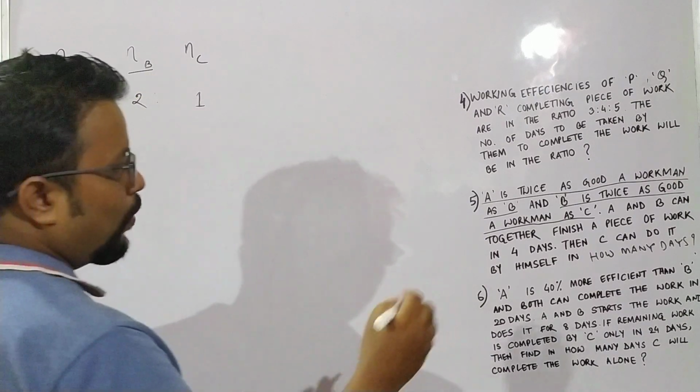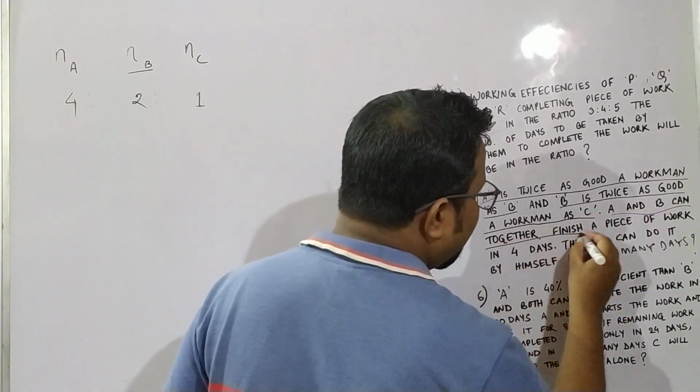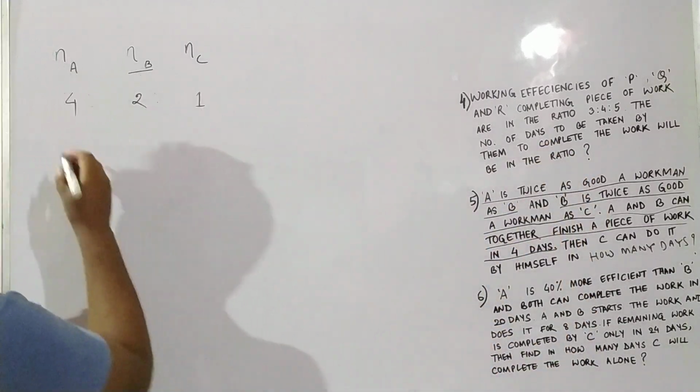Now what they are giving: A and B together can finish a piece of work in 4 days.